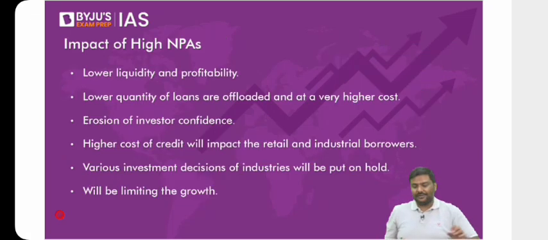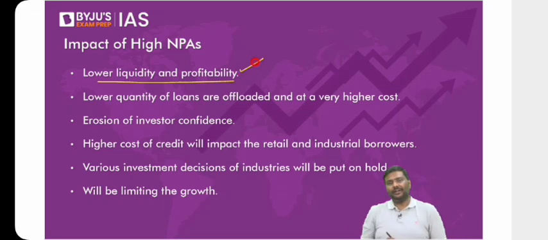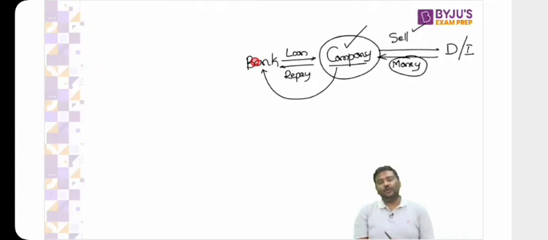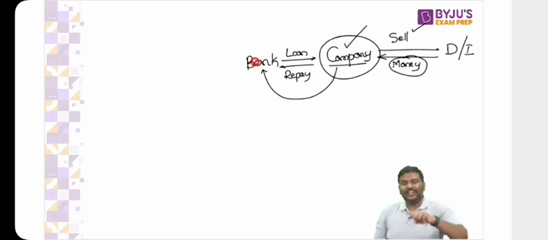Now, what if the NPAs are higher? What if NPAs keep on increasing? First one, the bank's liquidity and profitability will be affected. Is the first one clear? It is self-explanatory. What was the sequence I told you? The bank will give a loan to a company. The company will sell the goods or services, collect money, and repay the bank. Now what if this company is not repaying the loan? Will it affect the profitability of the bank? Liquidity means money that is available for the bank. So will it affect the liquidity of the bank? Of course, yes.